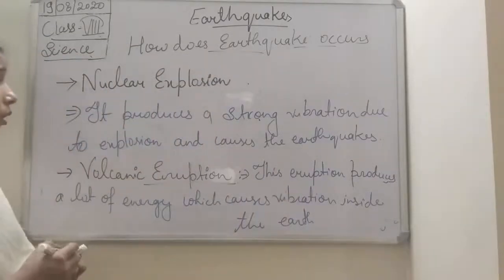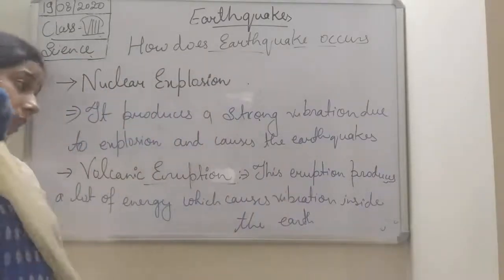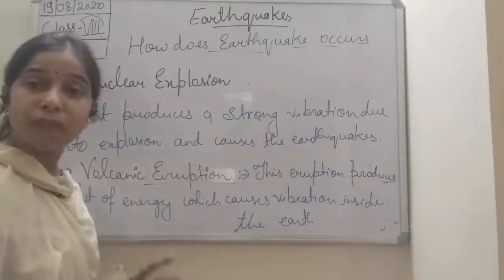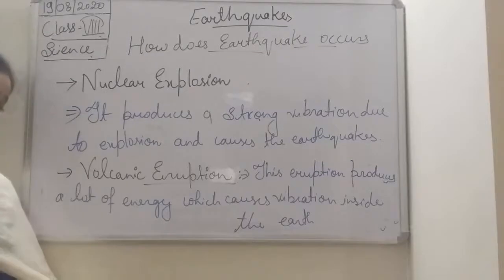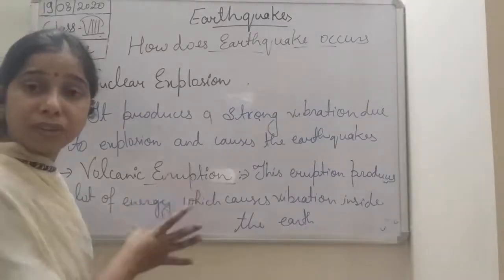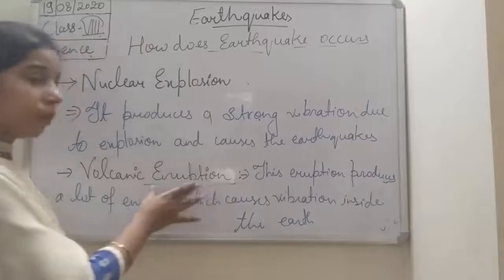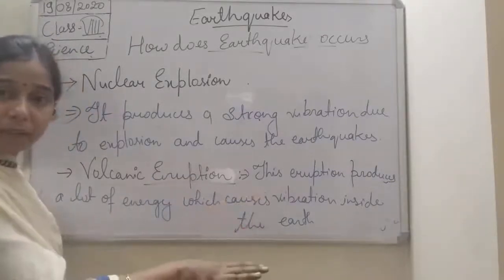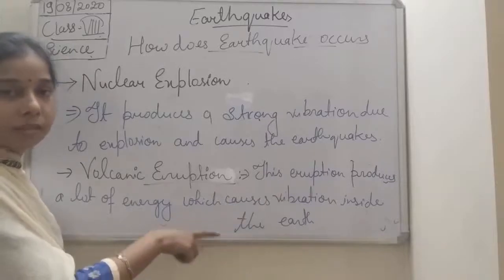Okay students, you can see here that the eruption produces a lot of energy, and finally what will happen? Due to the enormous amount of energy produced during the volcanic eruption, it makes the earth vibrate, and finally it will cause the earthquake.